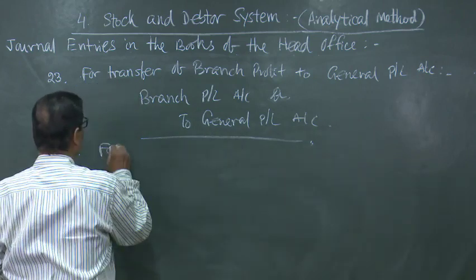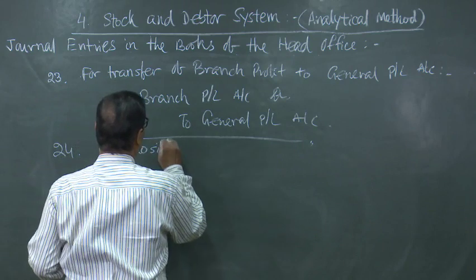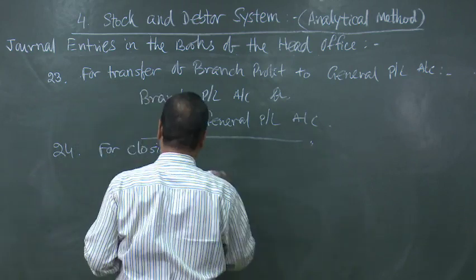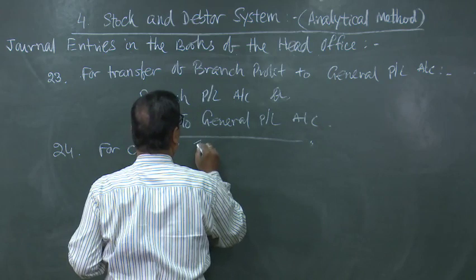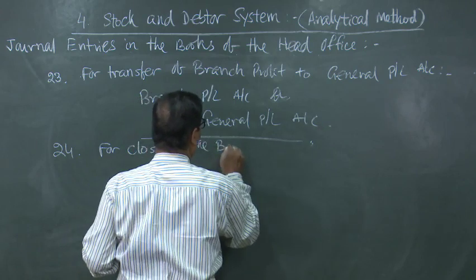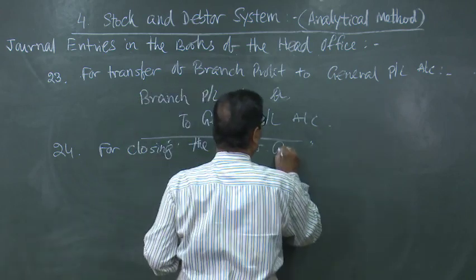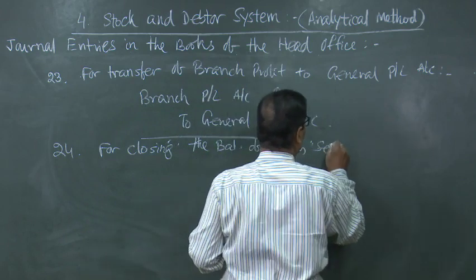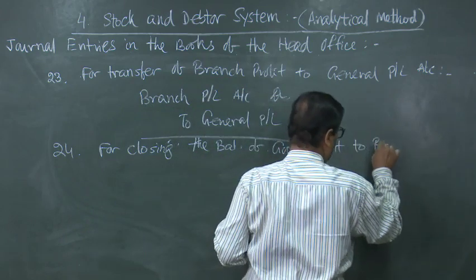For closing the balance of goods sent to branch account.